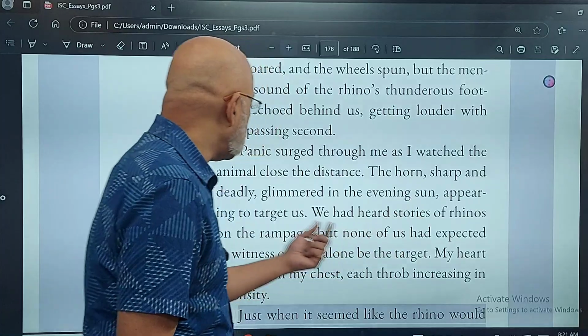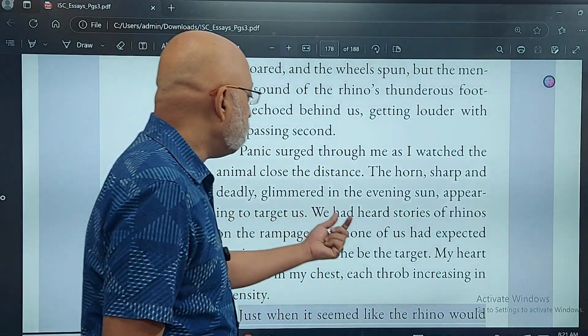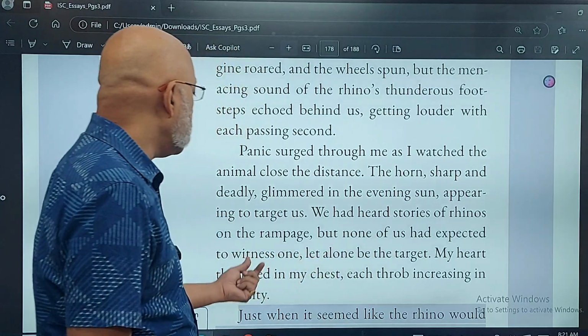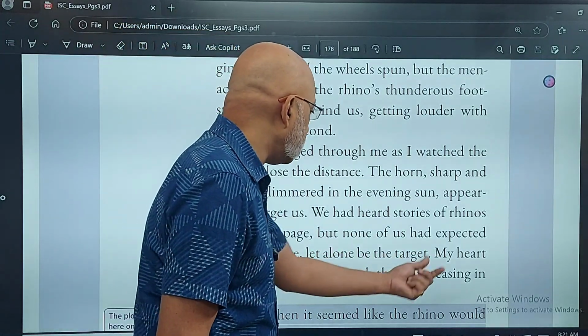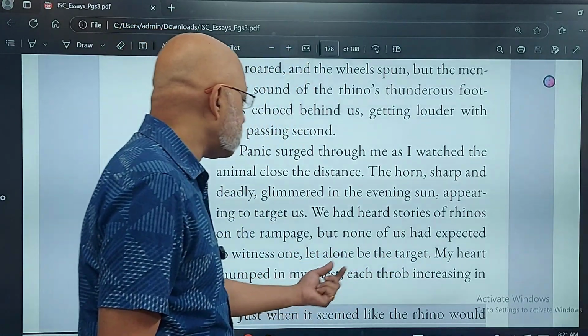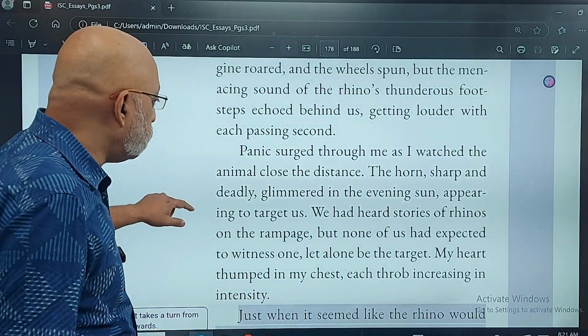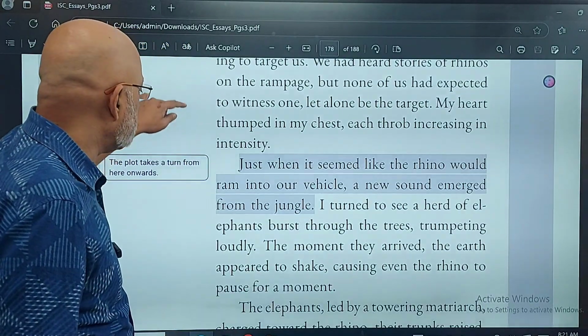Glimmered in the evening sun, appearing to target us. We had heard stories of rhinos on the rampage, but none of us had expected to witness one, let alone be the target. My heart thumped in my chest, each throb increasing in intensity. So you're, you know, conveying the tension.